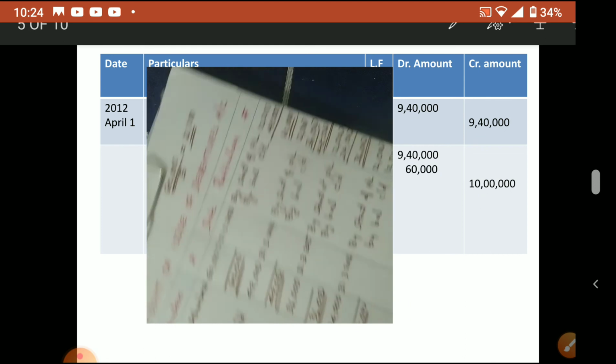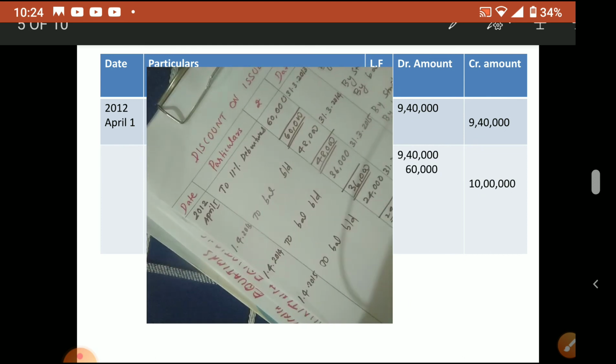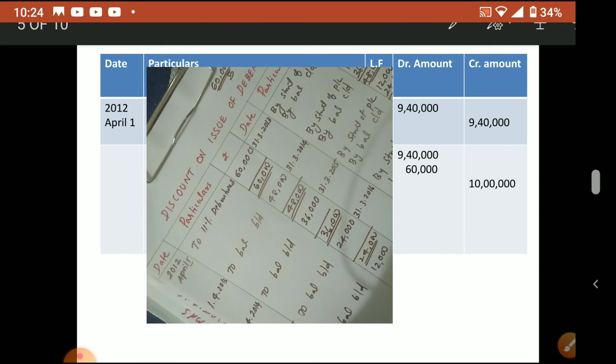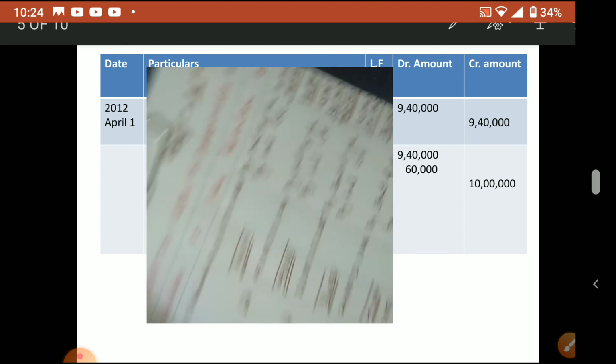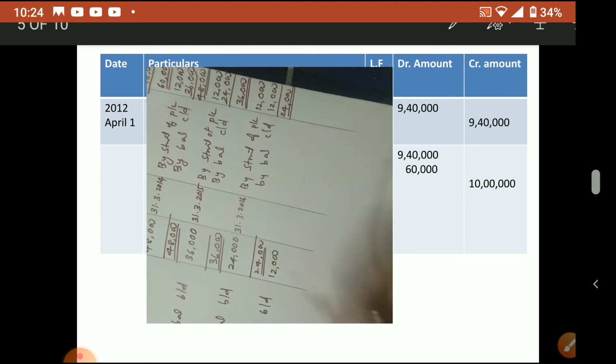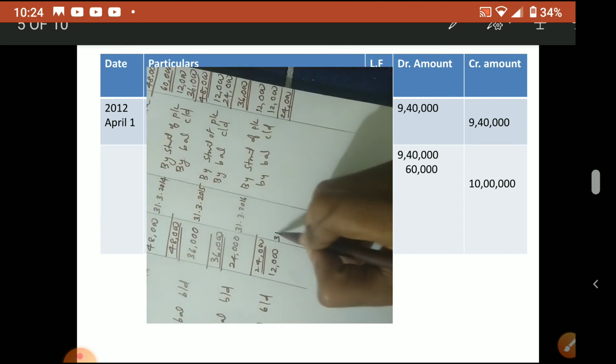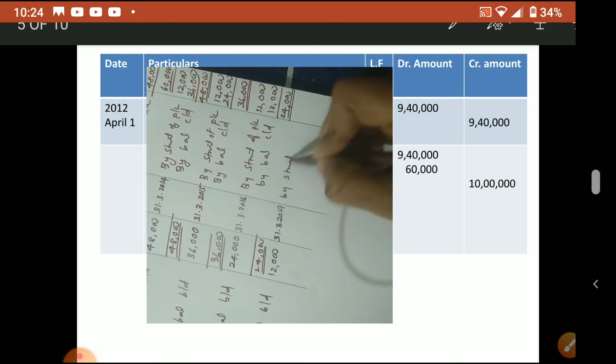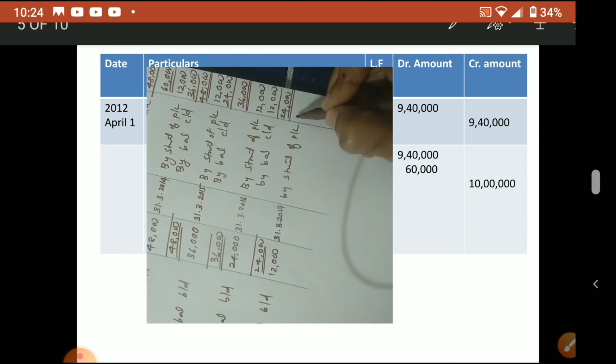Very simple, no? Then next again what? Next year. Okay, so next year is 1/4/2016 to balance brought down. This is the final year. So final year the same amount will come on both sides, 12,000 on this side and again 12,000 here. 31st 3 2017 by statement of P&L 12,000.